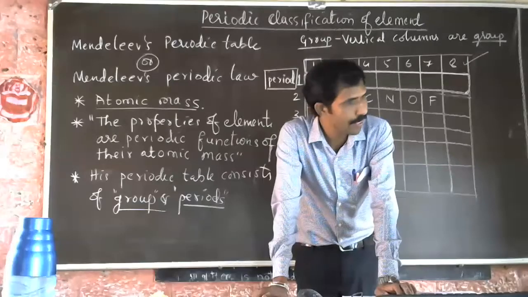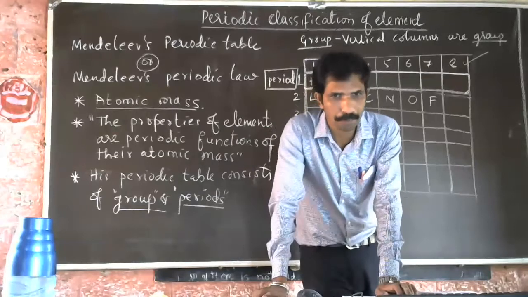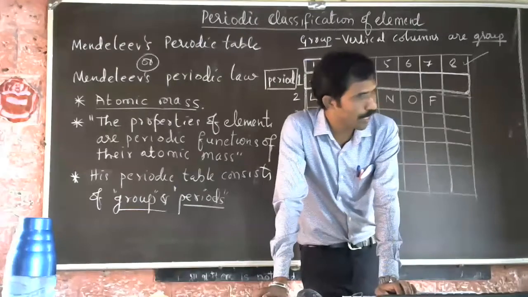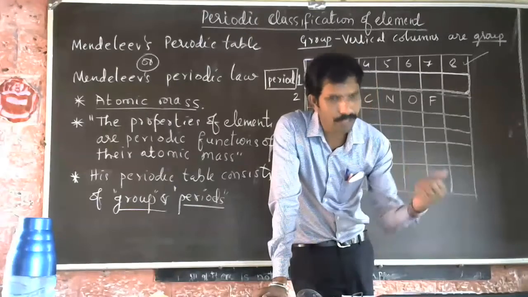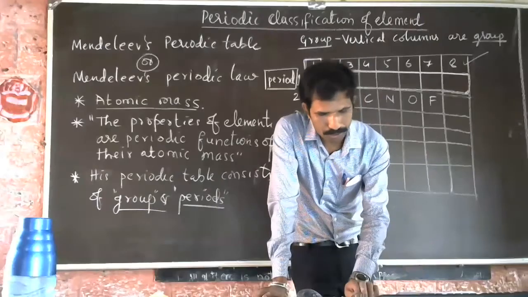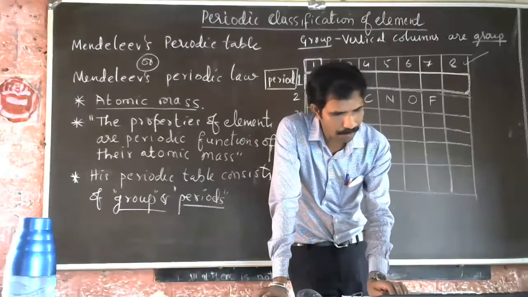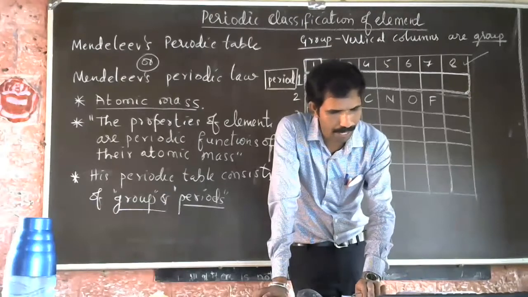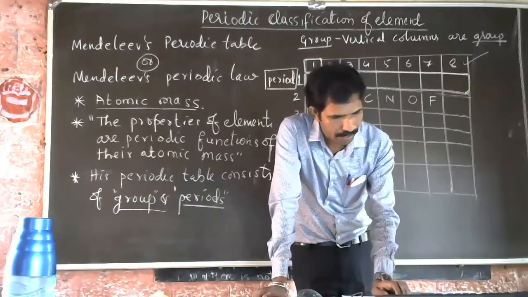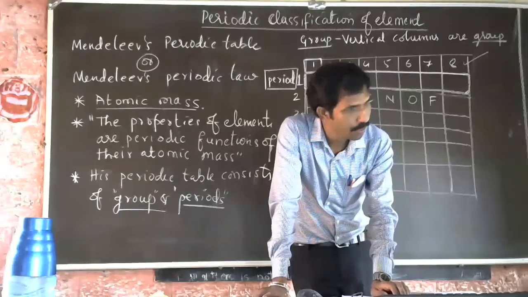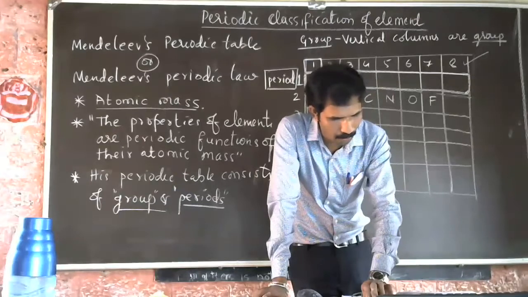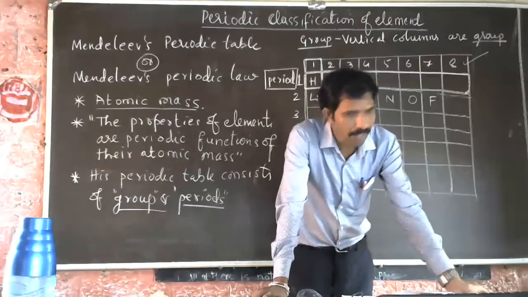So here, in the fourth period, horizontal row, you can see two series over here, two rows are here. In the fourth period, two rows are here: potassium, calcium, scandium, titanium, vanadium, chromium, manganese, iron, cobalt, nickel, then copper, then zinc, gallium, germanium, arsenic, selenium, bromine. I hope you are getting my point.